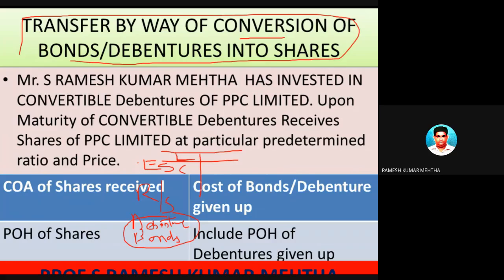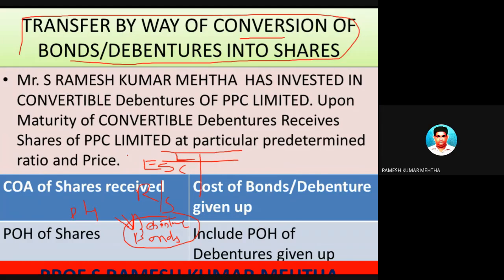Now, what do you mean by bonds or debentures? It is nothing but a debt instrument issued by the company, and those who have invested are called debenture holders, and the company has got capital in the form of debt capital, and this is a part of the capital employed in the company.